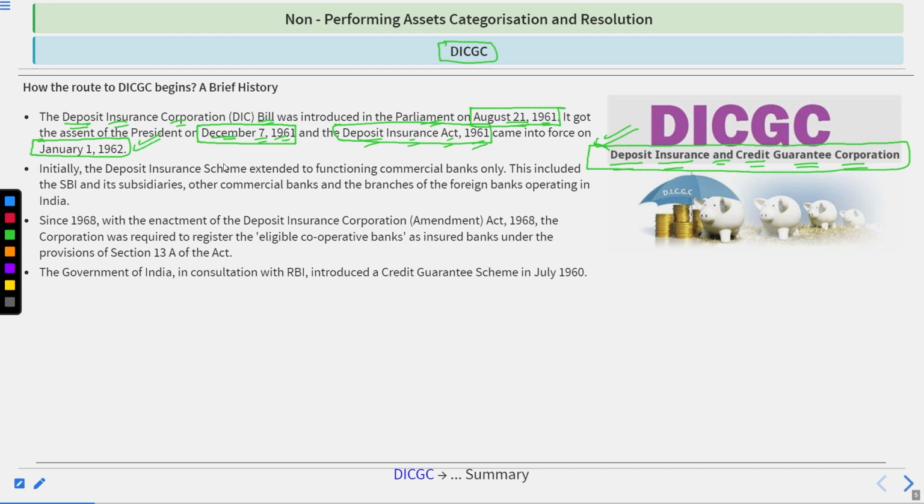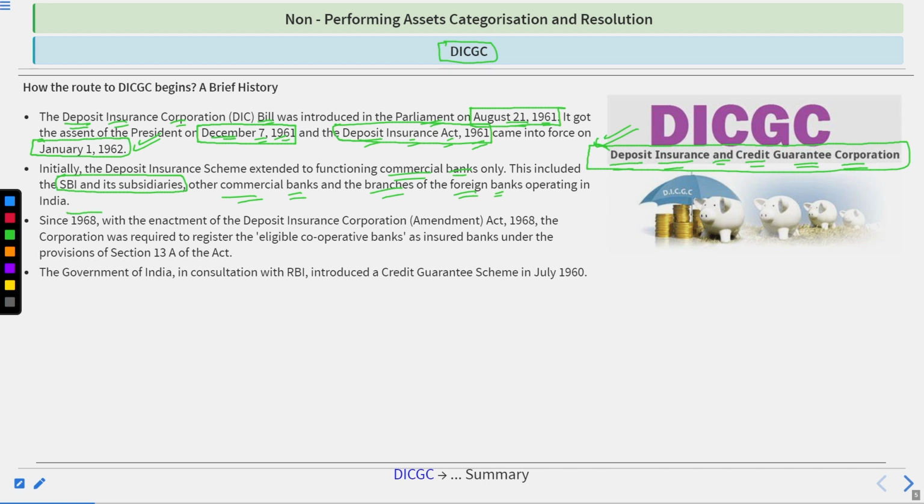Initially, the deposit insurance scheme extended to commercial banks only. Like you can say, when it was introduced in 1961, it was only covering the commercial banks. This included the State Bank of India and its subsidiaries, and other commercial banks, and also the branches of the foreign banks that were operating in India. Okay, like we could say mainly the commercial banks were in the purview of the DICGC.